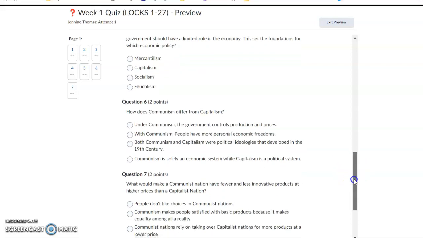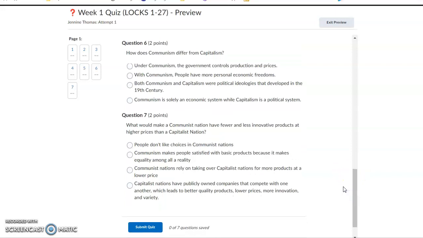Number 6. How does communism differ from capitalism? Under communism, the government controls production and prices. With communism, people have more personal economic freedoms. Both communism and capitalism were political ideologies that developed in the 19th century. Communism is solely an economic system, while capitalism is a political system.